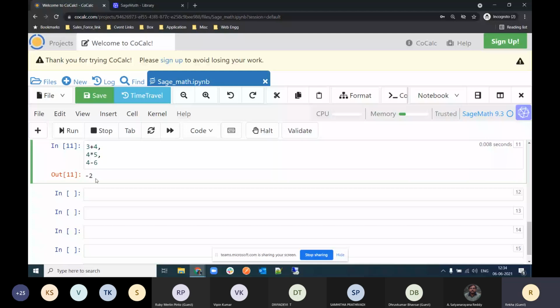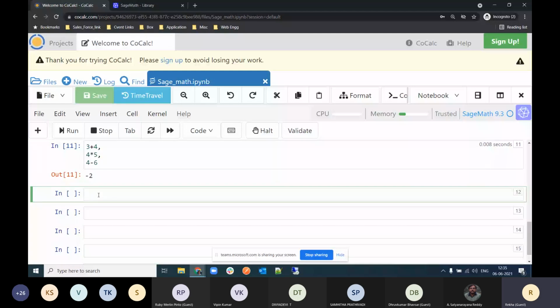SageMath is much more user friendly. So you will get the output of the last line only here. Yes, thank you. But it is doing the same thing, so you will not get all the answers of executed lines. Right, Vipin?